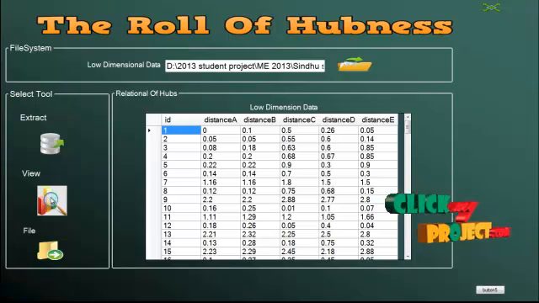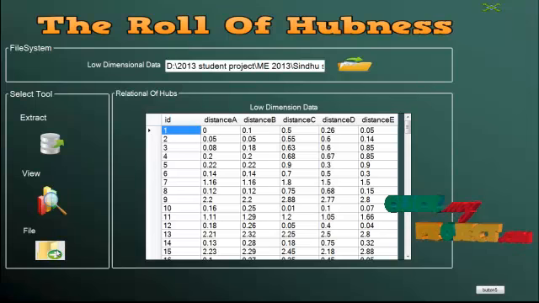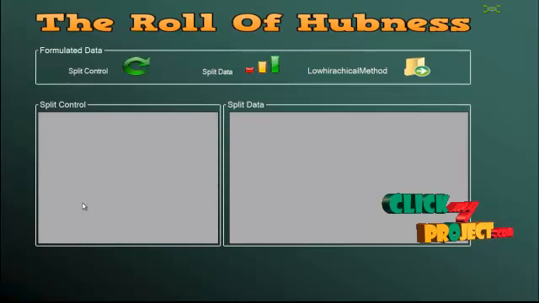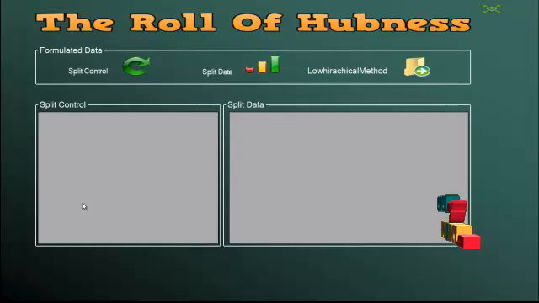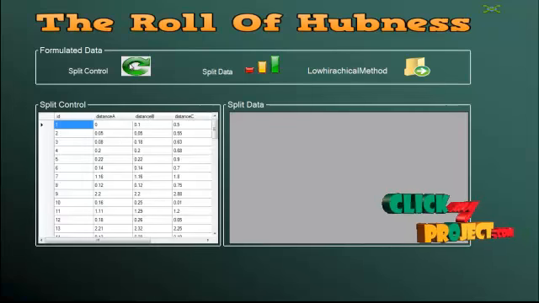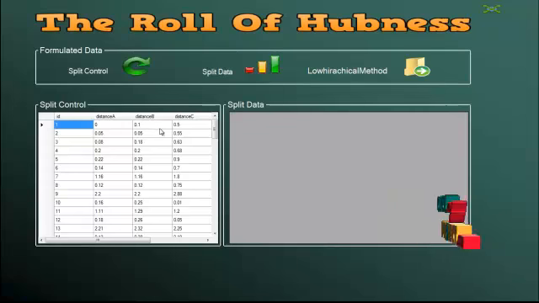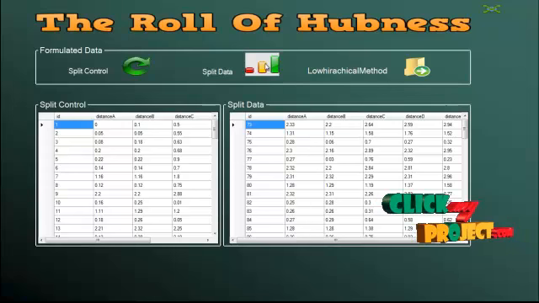How much data was extracted to the database? The data is displayed here. Click on the file button. This data set is separated into two parts, divided into methods. Click on the split control, and the first table is shown with 17 data items separated in the data set. Click on the split data button, and the next data is saved in another table, shown here.